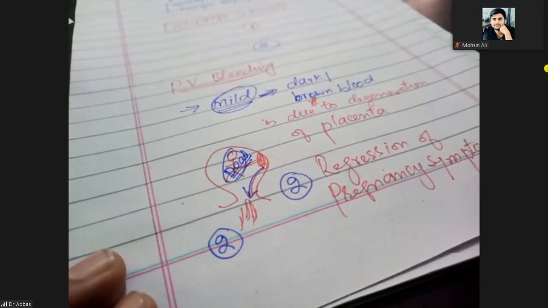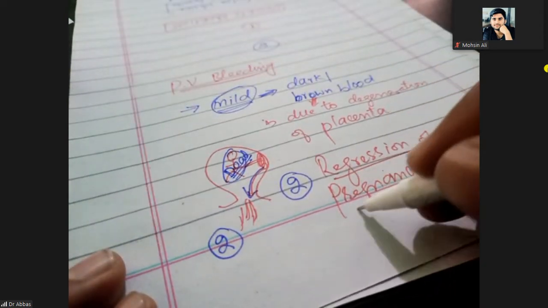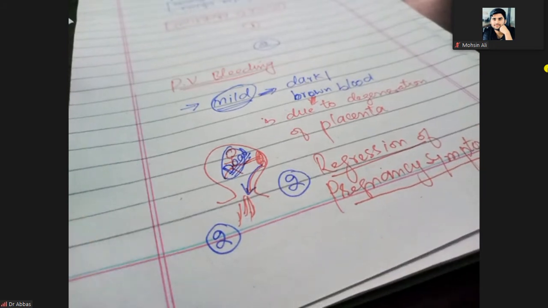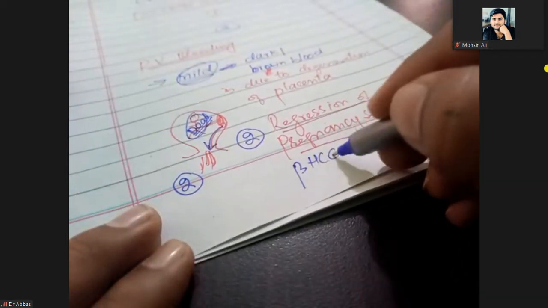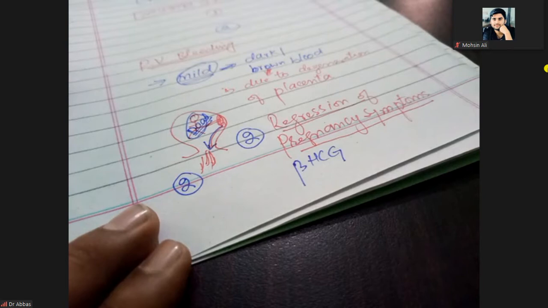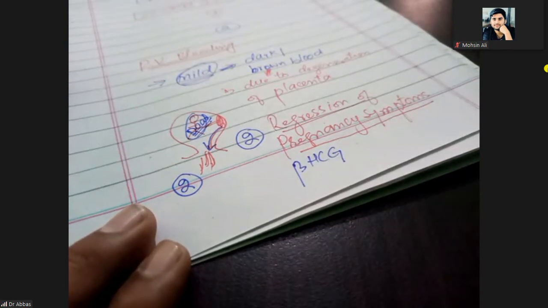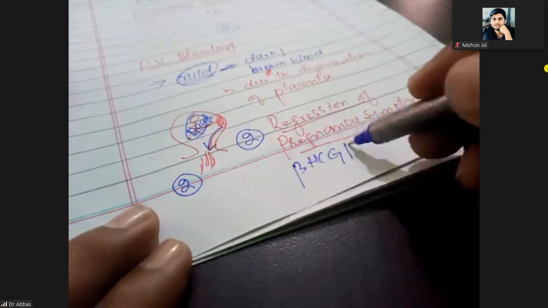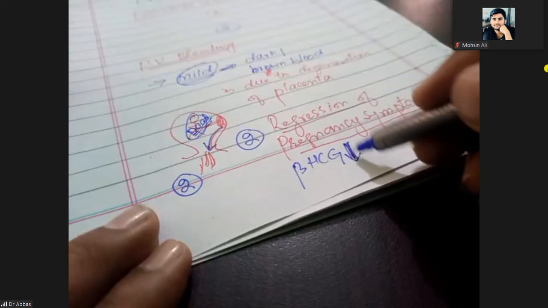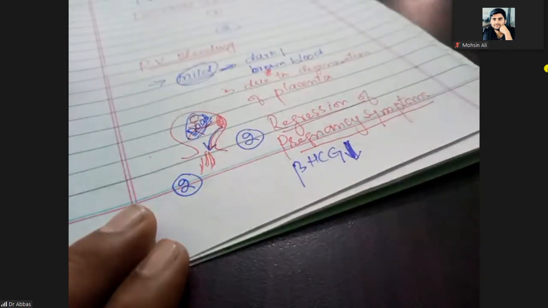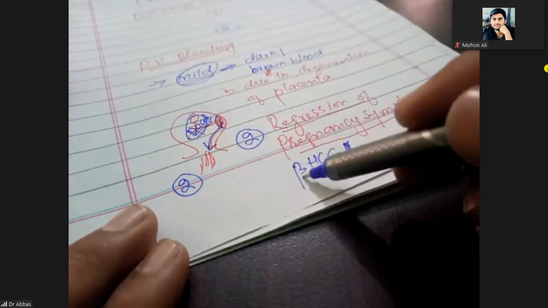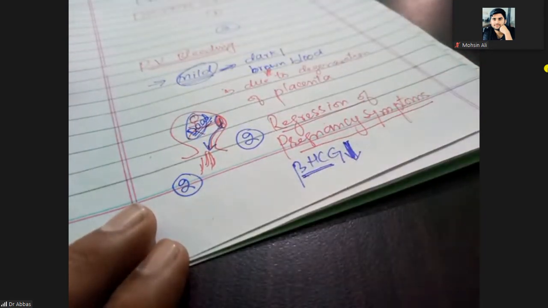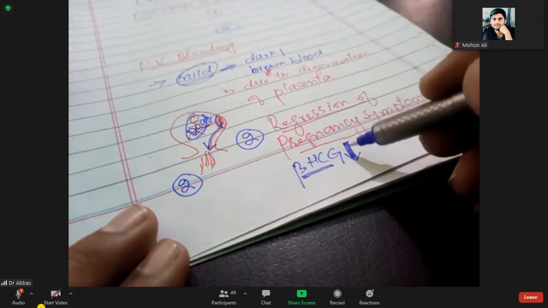You know, when the fetus is dead, keep in mind, the placenta is going to degenerate. So definitely beta HCG that is produced by the placenta will be less. The placenta is going to die or degenerate. So beta HCG level decreases.